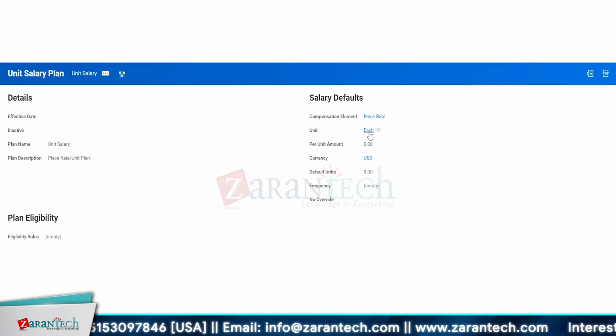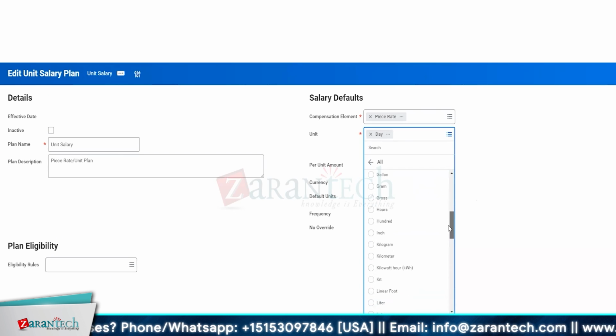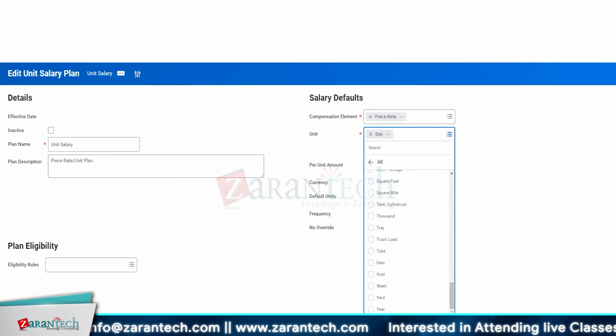So my unit is each, per unit cost is this currency, and then I can set up the eligibility rules, who are eligible for this. Foot, gallon, gram, hours, hundreds, inch, kilogram, kilowatt hours, linear foot, and so on. I think you'll have to say, because Workday does not have a module to account for what kind of ticketing system you're working on and how it resolves. So out of that ticketing system, you would have to create a logic and send the number of units that you would need to pay the user based on that given unit.